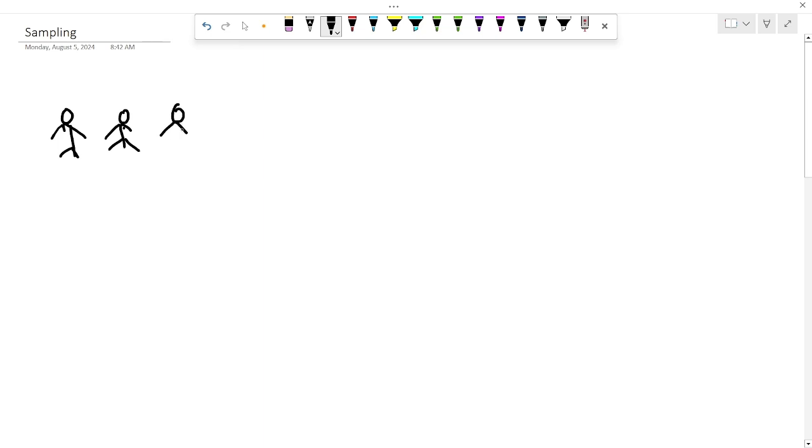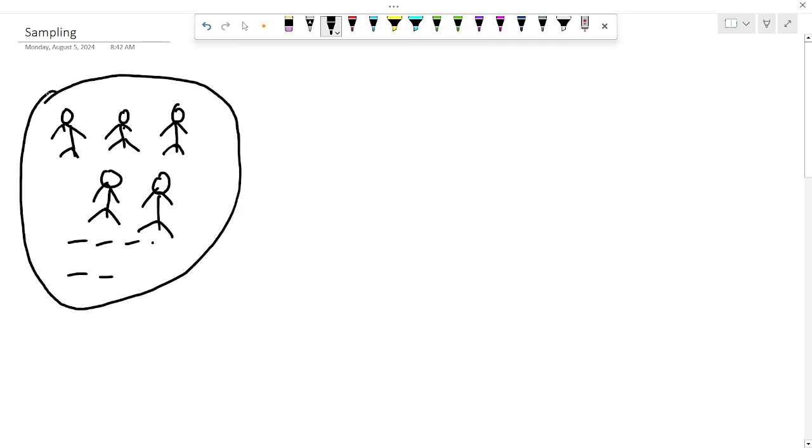My drawing is not so good. So this is the population. There are billions of people, right? This is the entire population. We have discussed these terms: what is population, what is sampling, what are variables, what is data. So this is the whole population.